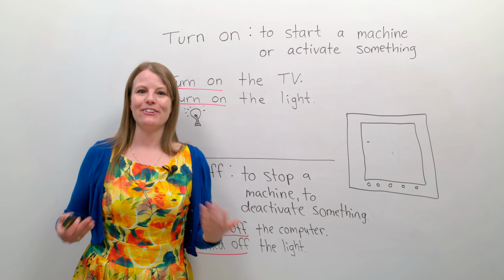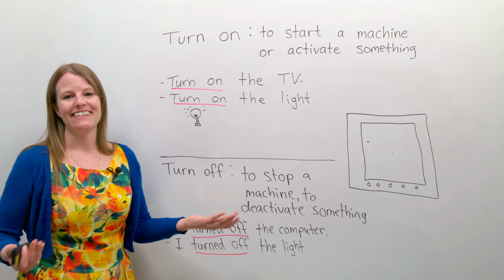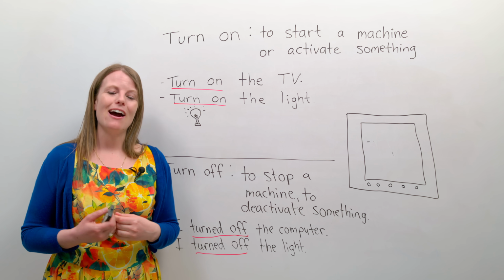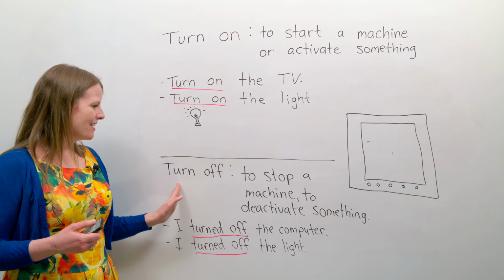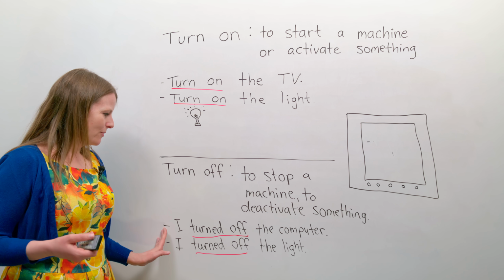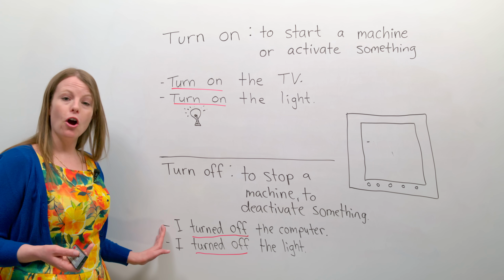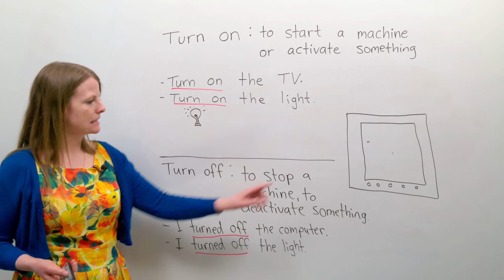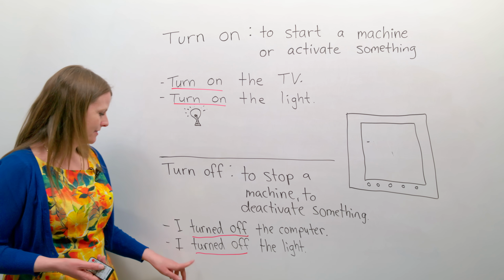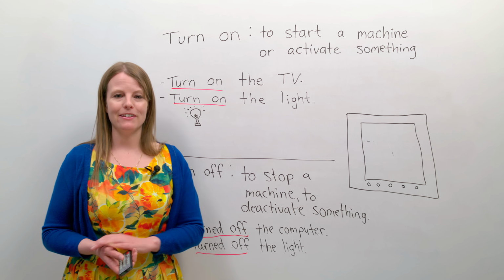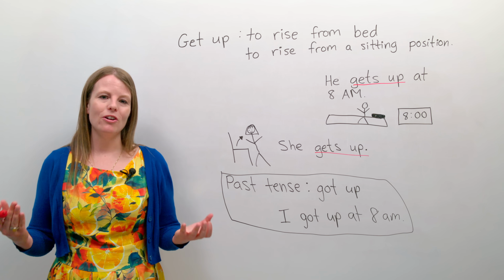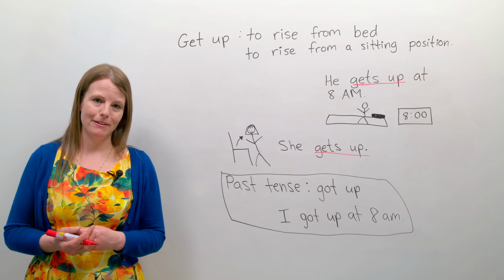Oof. I turned off the light. That's how we use that. So we looked at some other examples. I turned off the computer. Turn off. And we turned off the light. Let's look at another phrasal verb.